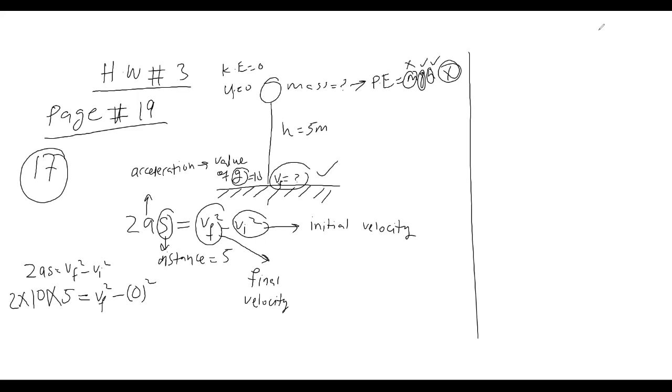So 10 multiplied by 2 is 20, 20 multiplied by 5 is 100, which is equal to vf square. If we take the square root, then vf is equal to 10 meters per second. This was your answer.